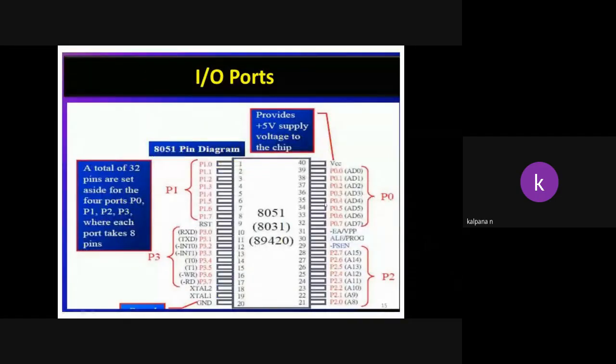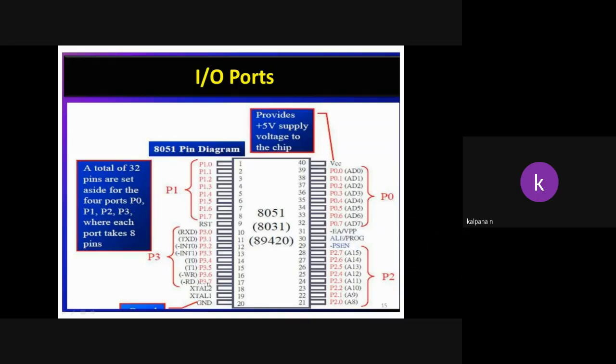First, we will discuss one by one. VCC provides a plus 5 volts regulated power supply. GND means ground. XTAL1 and XTAL2 are the two inputs for the crystal oscillator. RD means read and WR means write. The bar means these two are enabled for logic 0.